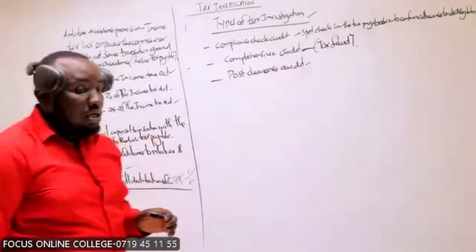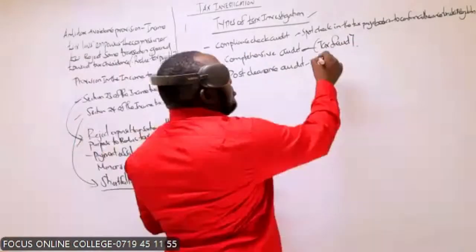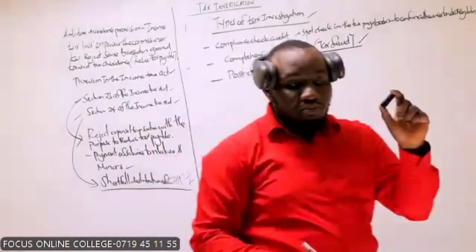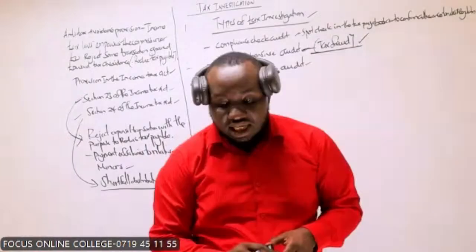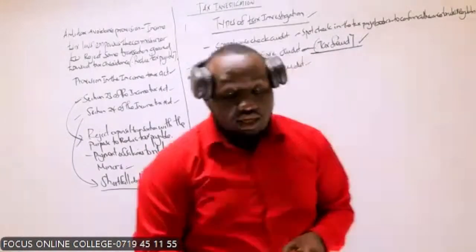So the word comprehensive basically means detail, and one of the circumstances that would lead to that is where we have a tax fraud. Are we together, team? It is going to investigate all forms of taxes.